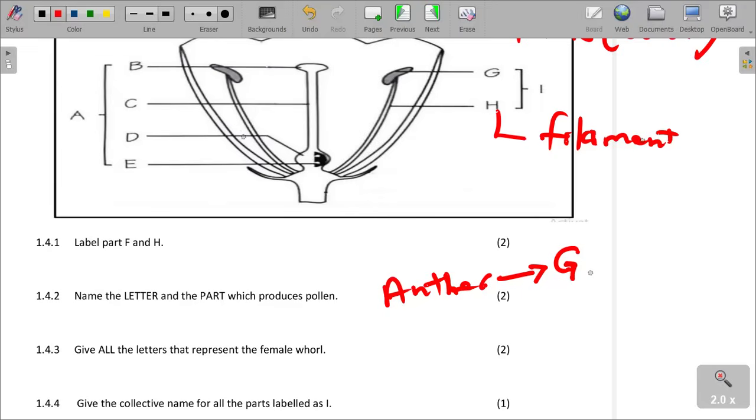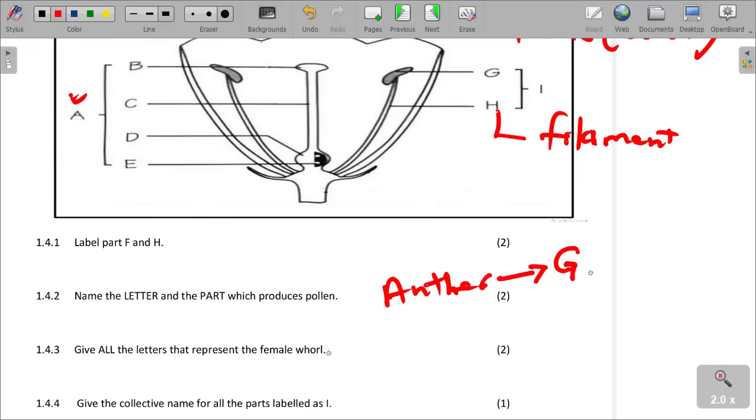I guess this can also be labeled by A. As you can see, we have got A, we have got E, D, C, and B. The female part of the plant is represented. We have got the ovary, we have got the stigma and all that. So A represents all parts of the female part.